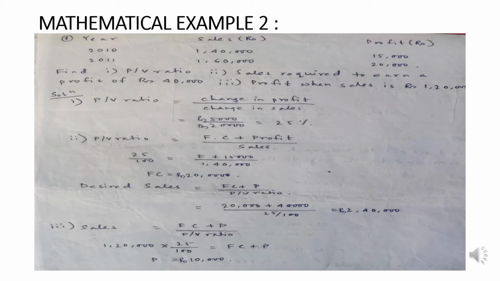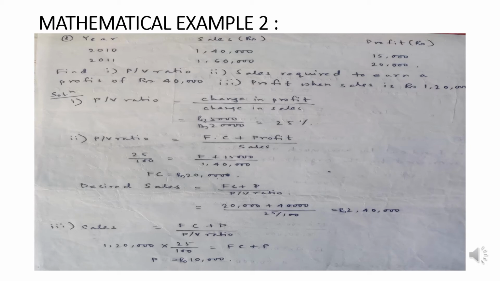If you remember students, we had talked about sales minus variable cost gives us contribution, minus fixed cost gives us profit. Now in this case, if fixed cost is not given, one thing we can safely assume is that fixed cost doesn't change over time.